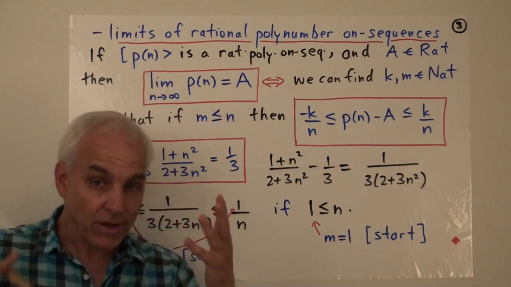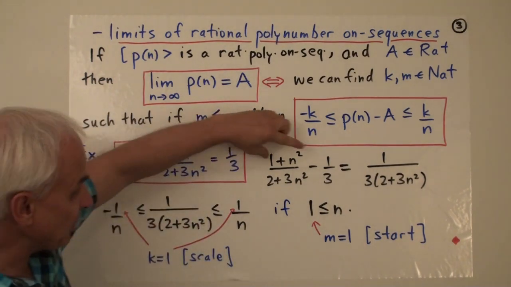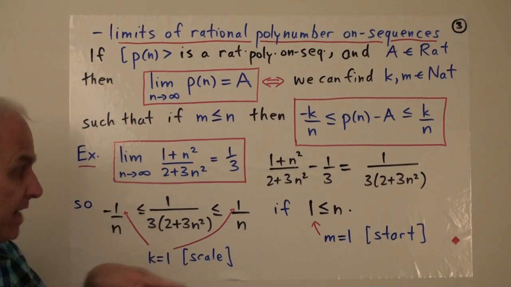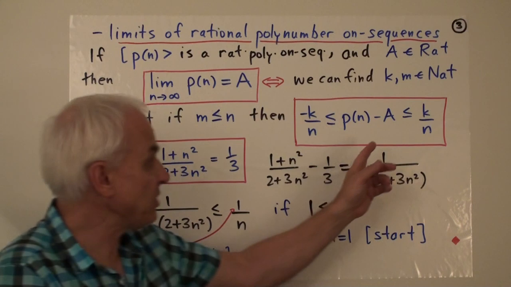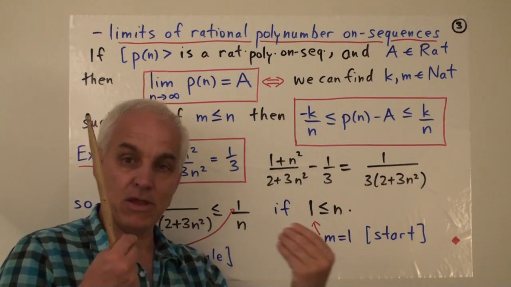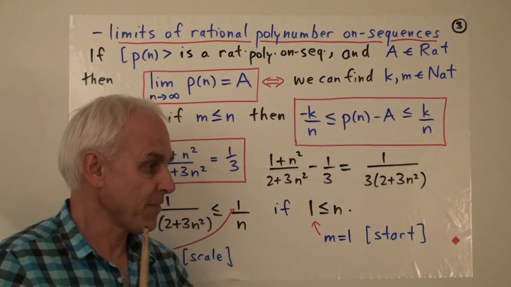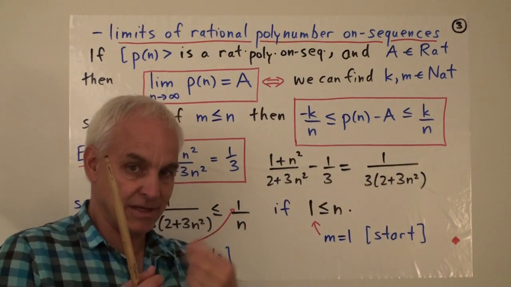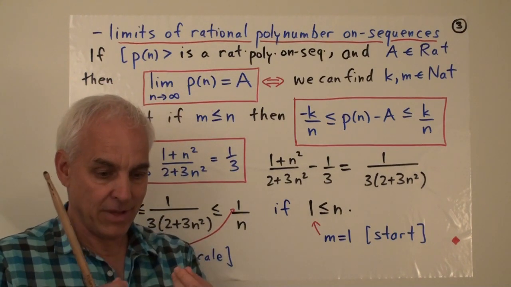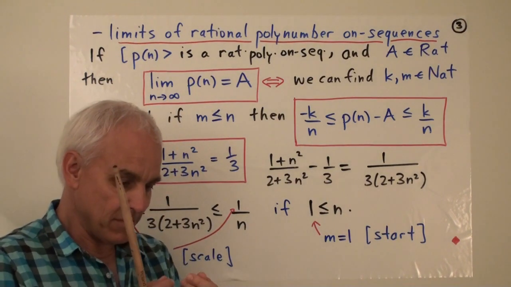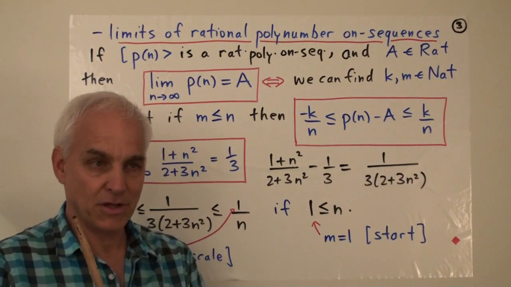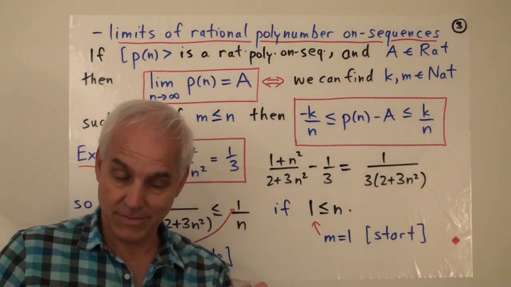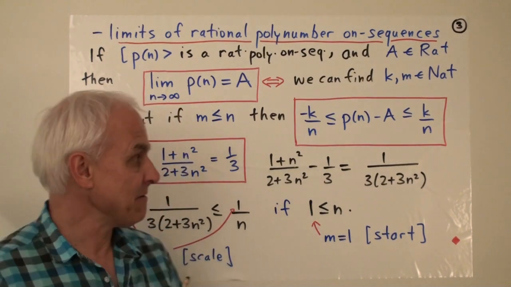And geometrically, what's going on is that the difference between this thing and this thing is getting smaller and smaller as n gets bigger, because it's sandwiched between these two things, and they're both getting closer and closer to 0. Once n is 1,000, then this and this are just a little bit less and a little bit more than 0. And as n gets bigger and bigger, they zero in or home in on 0. So the difference between these two things becomes smaller and smaller, closer and closer to 0. That's our intuitive meaning of what the limit means.